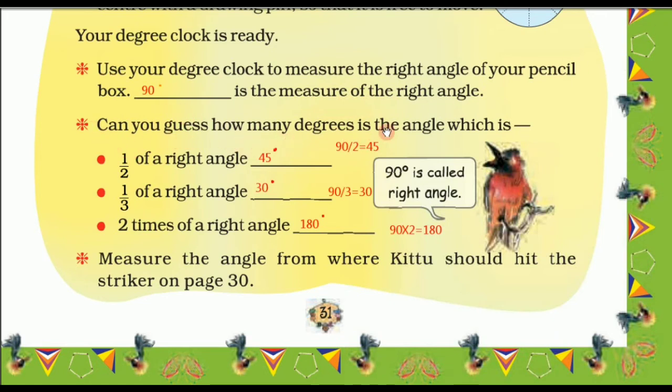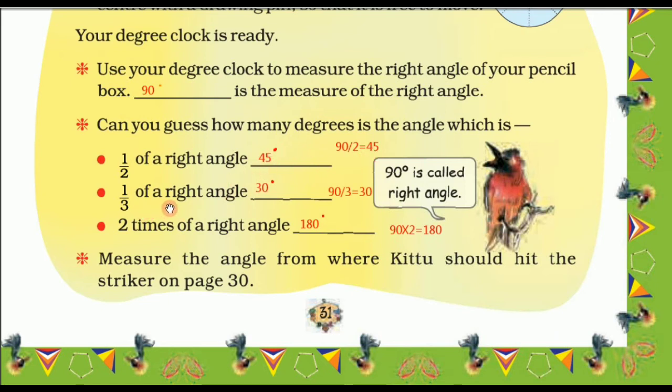Now can you guess how many degrees is the angle in these 3 questions? Half of a right angle. That means right angle is of 90 degree. Here 90 degree is called a right angle. So half of 90 is equal to 45. If you divide 90 by 2, you will get 45. So 45 is the answer, 45 degree.